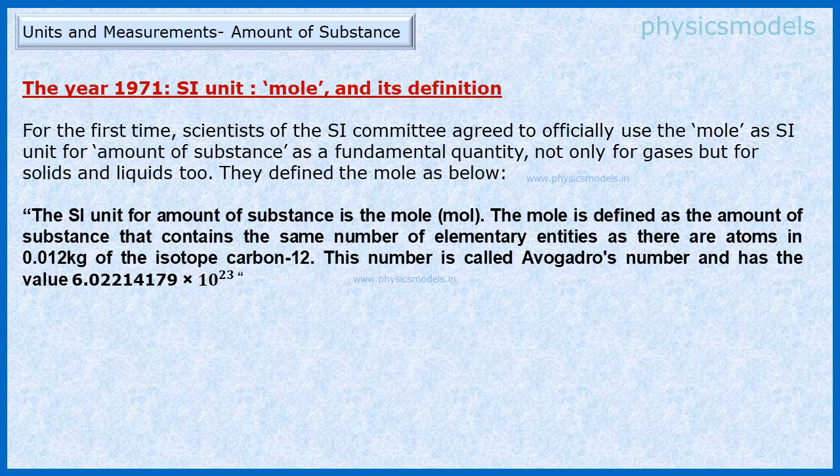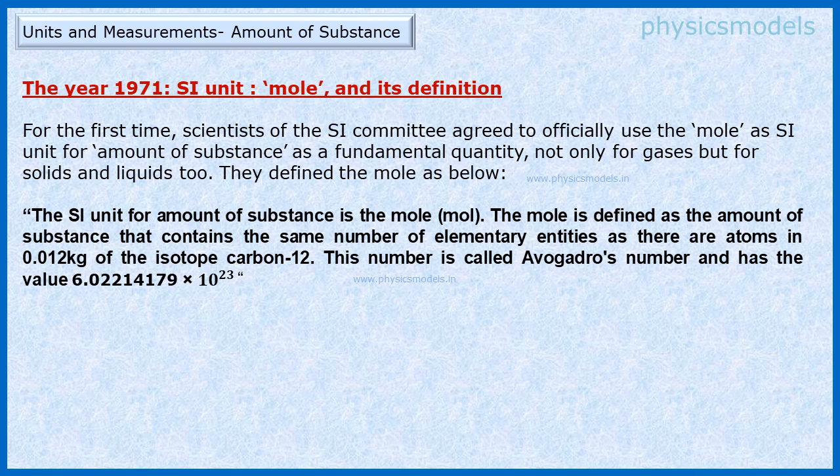After the discovery and proof of the number of atoms, scientists were able to agree by the year 1971, that's 50 years later, that every substance consists of atoms and molecules as basic building blocks, and that they can be actually counted.